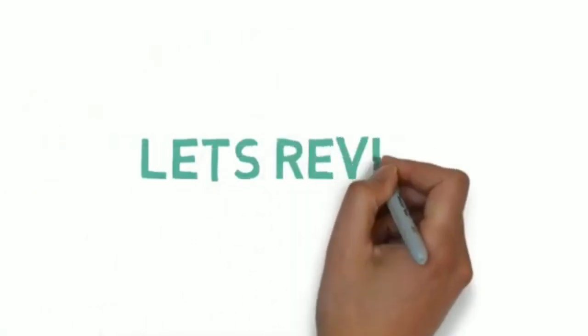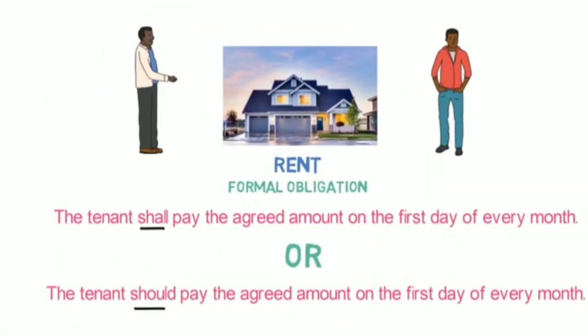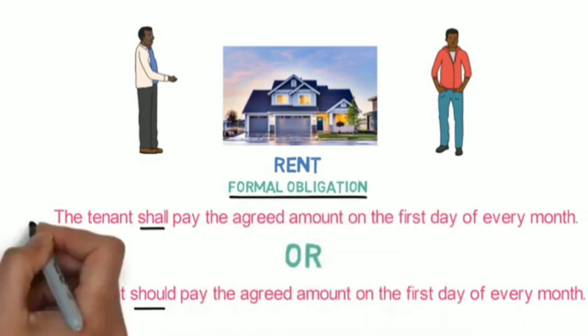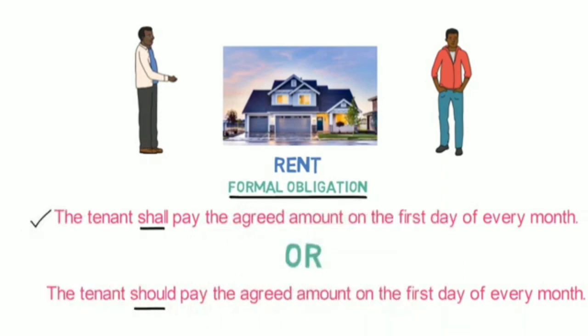Let's quickly revise what we learned in this lesson. At the beginning of the video, I asked you a question: which sentence is correct? The tenant shall pay the agreed amount on the first day of every month, or the tenant should pay the agreed amount on the first day of every month. As we are referring to legal terms and want the tenant formally obliged, the correct sentence will be: the tenant shall pay the agreed amount on the first day of every month.